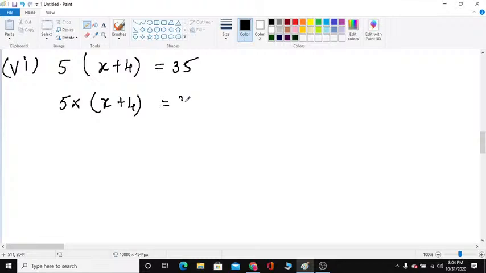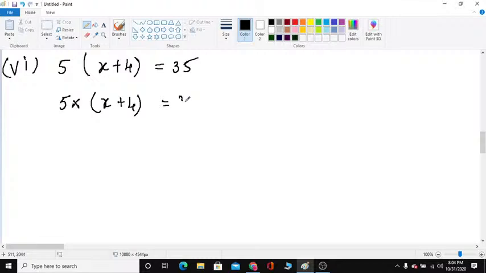What is the equation, children? 5 into x plus 4 is equal to 35. So 5 into, in the place of x you have to substitute 3. In the place of x substitute 3 plus 4 is equal to 35.